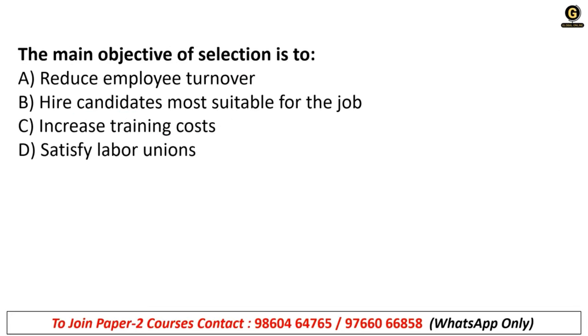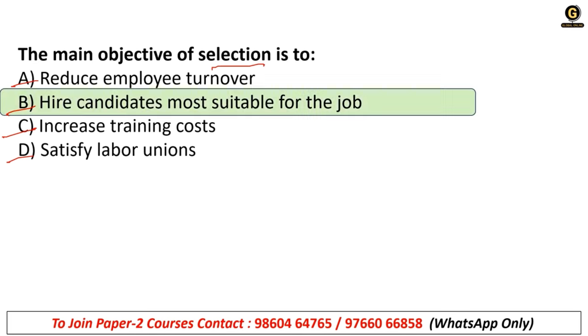The main objective of selection is to: A, reduce employee turnover, B, hire candidates most suitable for the job, C, increase training cost, and D, satisfy labor unions. So now this question is about selection. The objective of selection is to hire candidates most suitable for the job. Very easy question, but it should be understandable, right? Then only can you answer properly and select the right option. Try to understand the question first and then